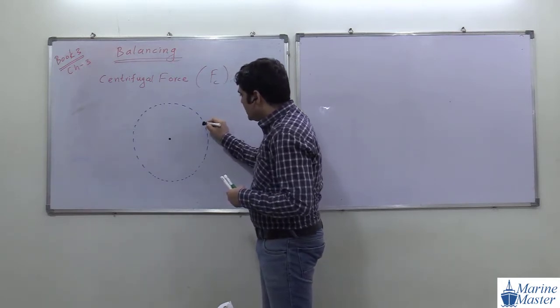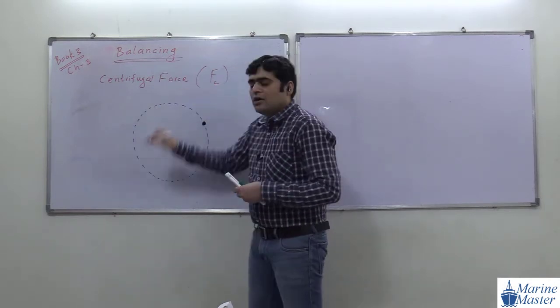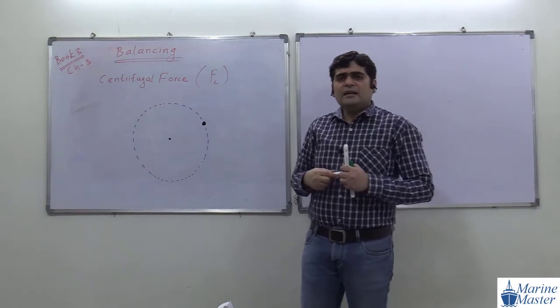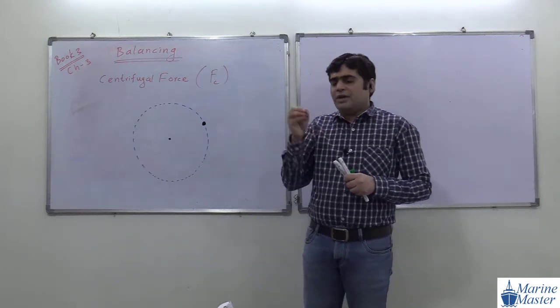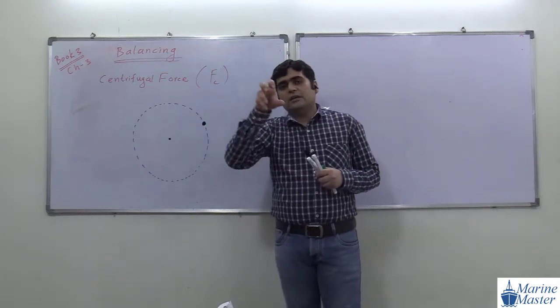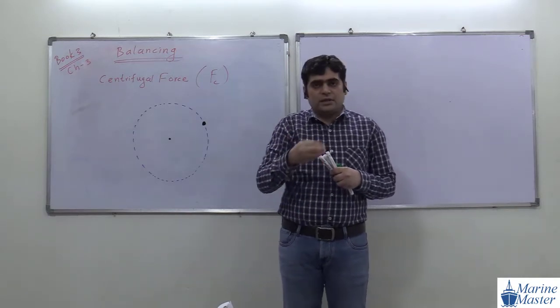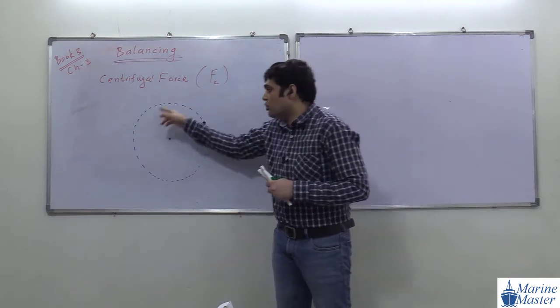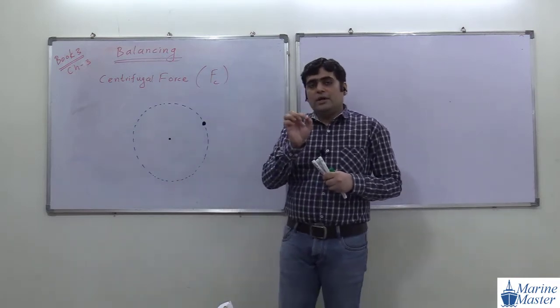It is moving on this circle with constant angular velocity, and there is one internal force acting on the object which opposes the circular motion of this object.